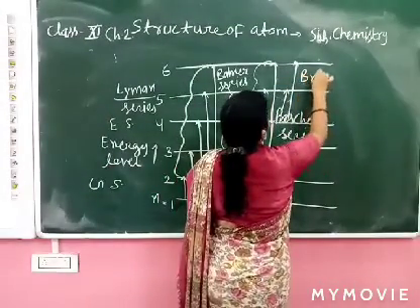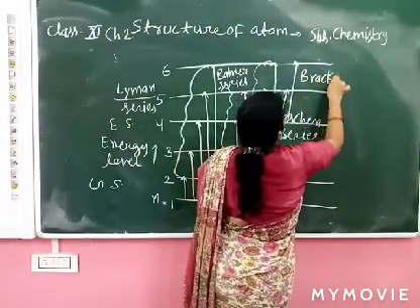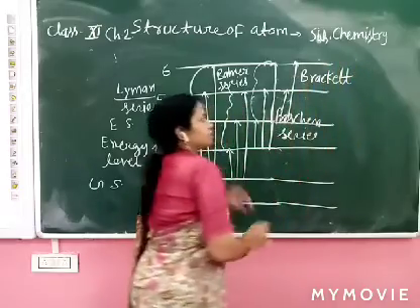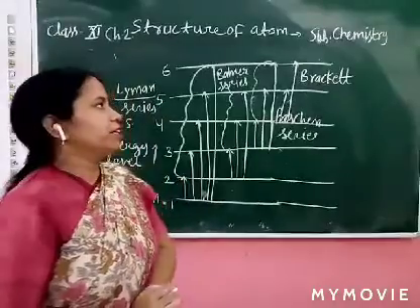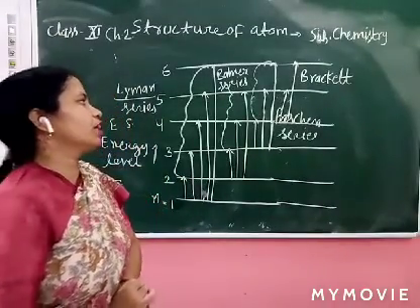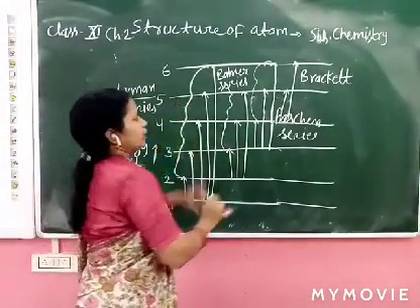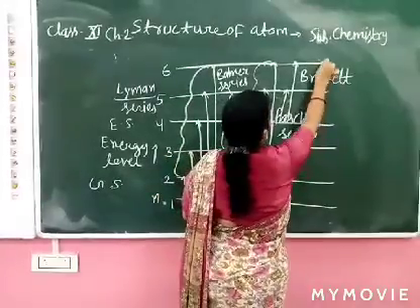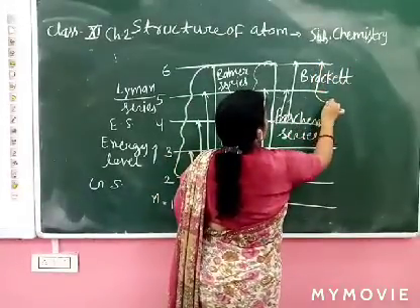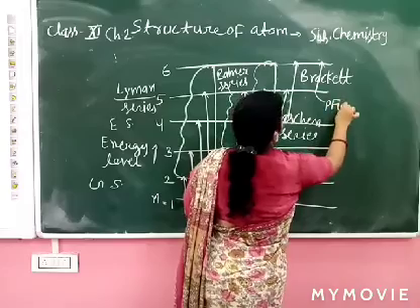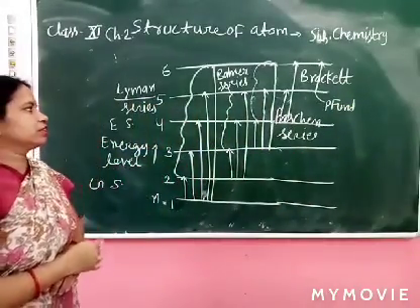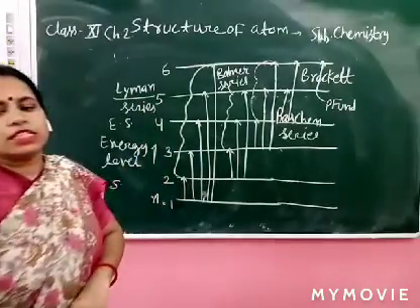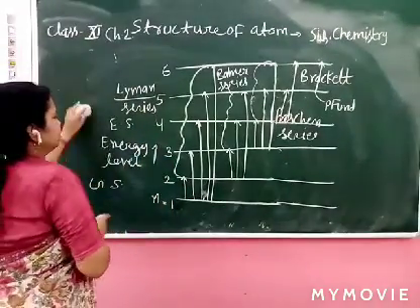This is called Brackett, B-R-A-C-K-E-T-T, Brackett series. Now last is when an electron jumps from 5 to 6, it is called Pfund series. Pfund series. Now we summarize in a table.